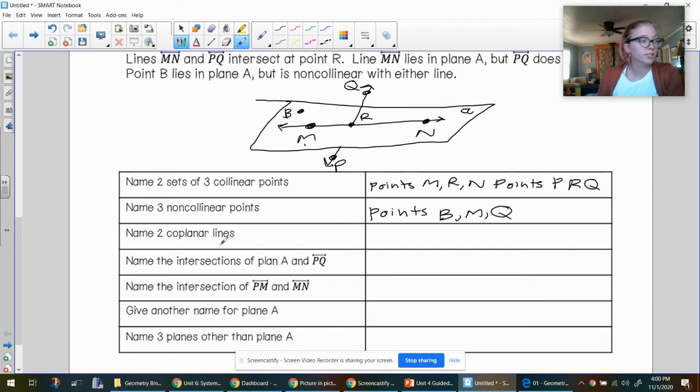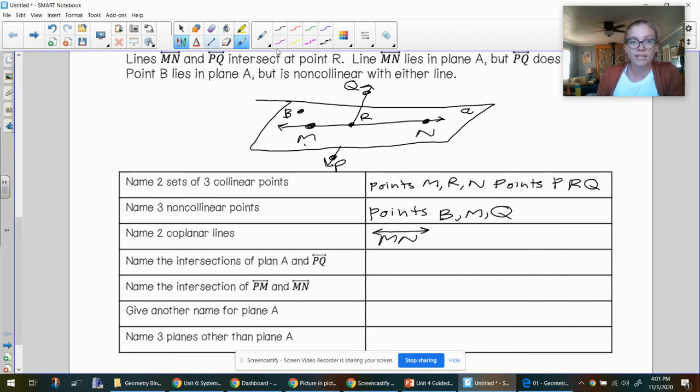Two coplanar lines. So these are going to be 2 lines that exist on the same plane. We see one line that's definitely on the plane, that's line MN. But a line, even if it's not drawn yet, is just any connection between 2 points on the same plane.